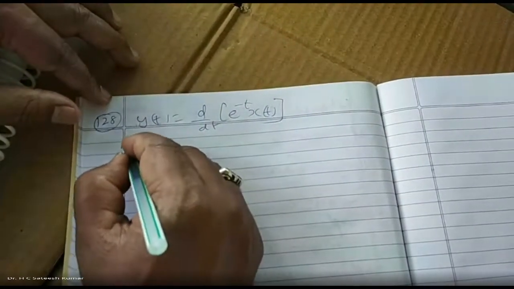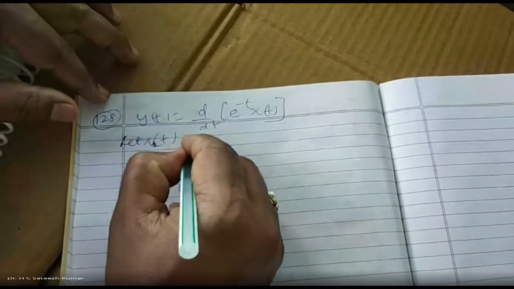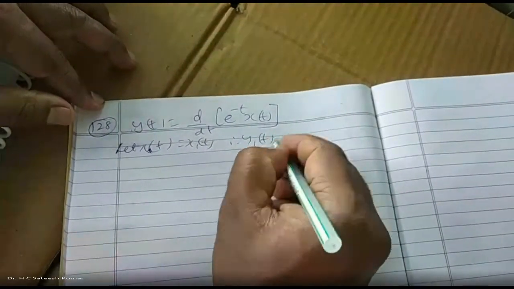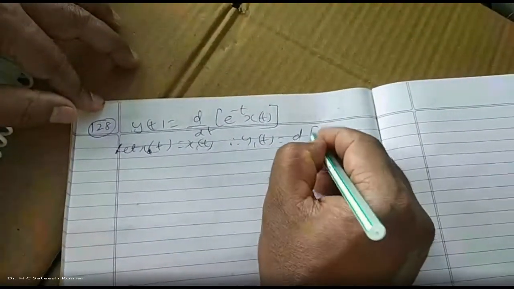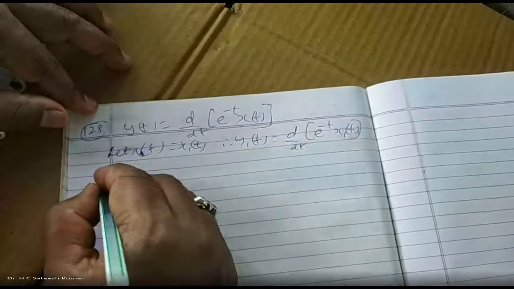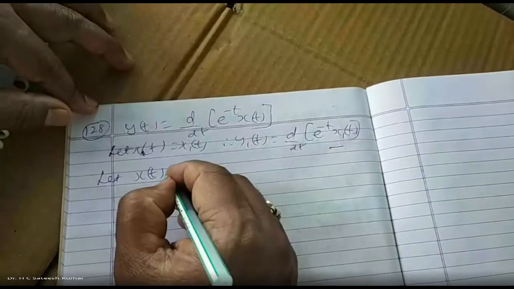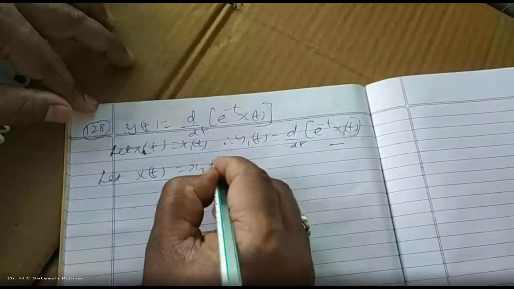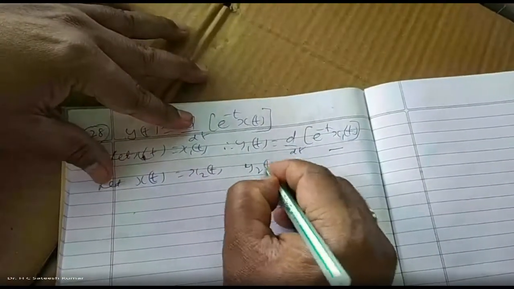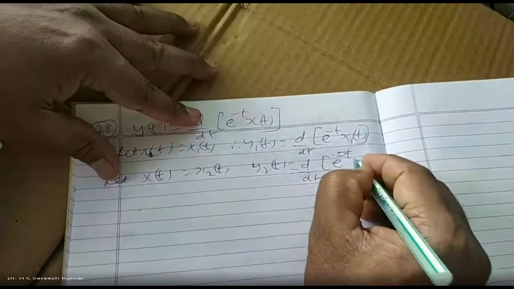Let x of t is equal to x1 of t. Therefore, y1 of t is equal to d by dt of e to the power of minus t into x1 of t. Let x of t is equal to x2 of t. Y2 of t is equal to d by dt of e to the power of minus t into x2 of t.